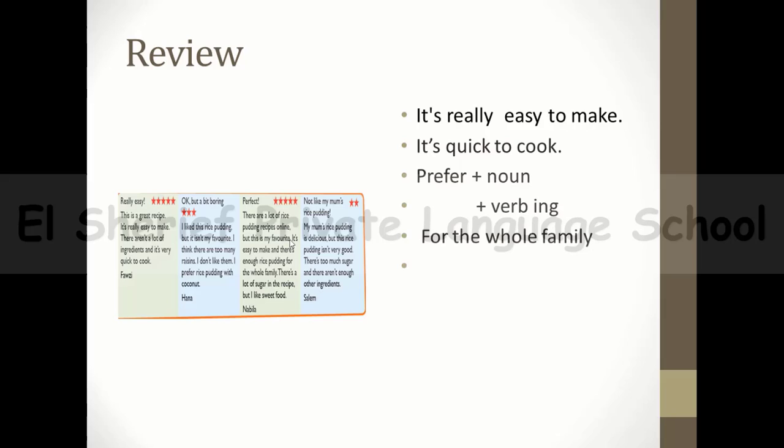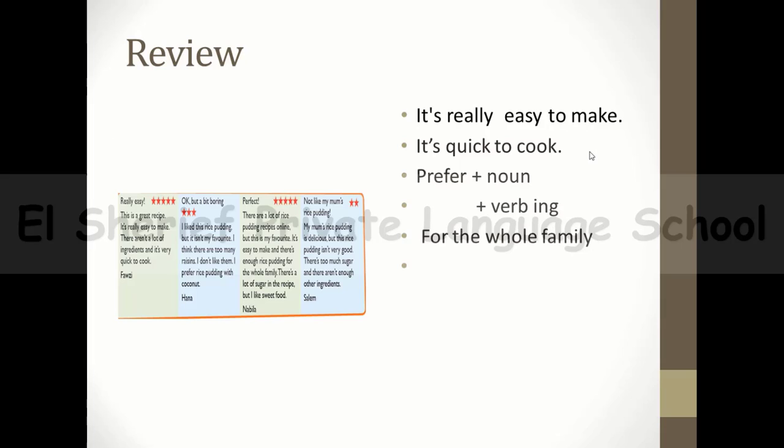This is an expression. It's really easy to make. And there is enough rice pudding for the whole family. There is a lot of sugar in the recipe, but I like sweet food. This is Nabila's opinion. And now let's move to the last opinion. It's Salim's opinion. He said, not like my mom's rice pudding. He said, my mom's rice pudding is delicious, but this rice pudding isn't very good. There's too much sugar and there aren't enough other ingredients. And this is his opinion. So he gave just 2 stars to this recipe.